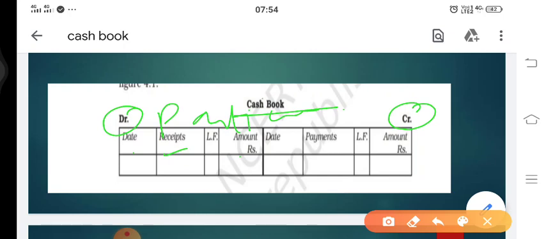This debit side is completed, now we will move towards the credit side. Again date, payments. Instead of writing payments we can also write particulars. So date, particulars or payments, LF, and amount column. This is the format of our cash book in the case of a single column cash book.